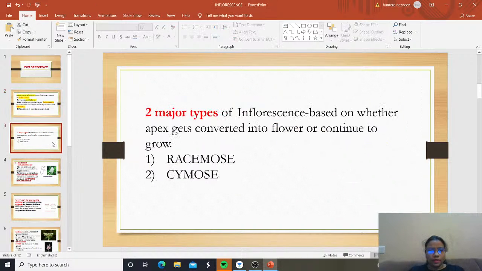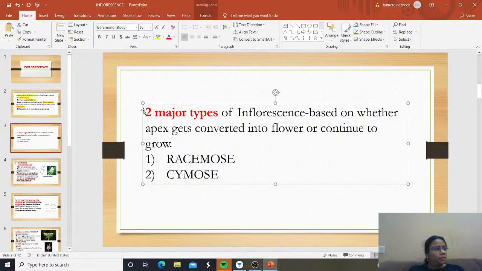Clear? Now, there are two major types of inflorescence. How many types of inflorescence do we have mainly? Mainly we have two major types of inflorescence. Now, on what basis have these inflorescences been divided?